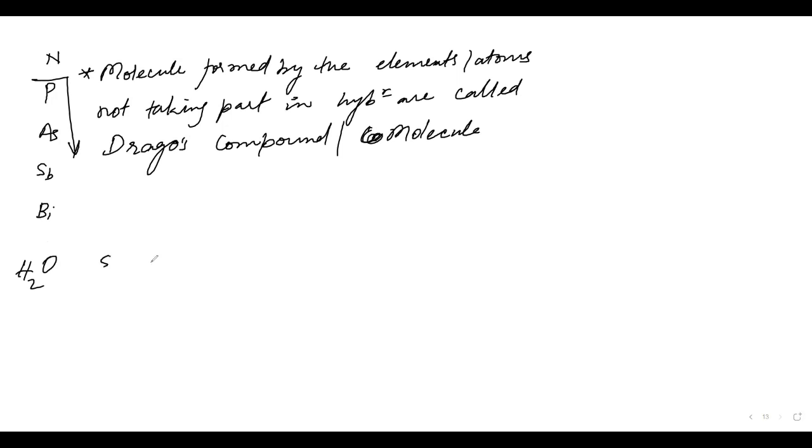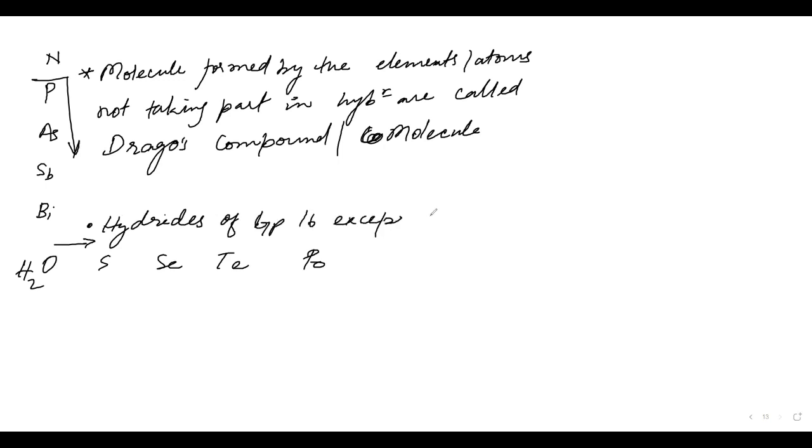And further, what do we have? The hydrides of group 16, of S, Se, Te, Po, don't hybridize. This is the conclusion. Now, what we can predict from this conclusion is